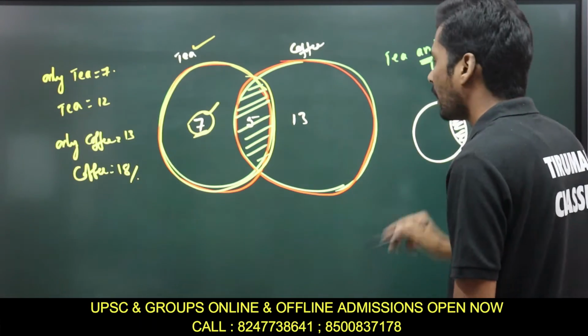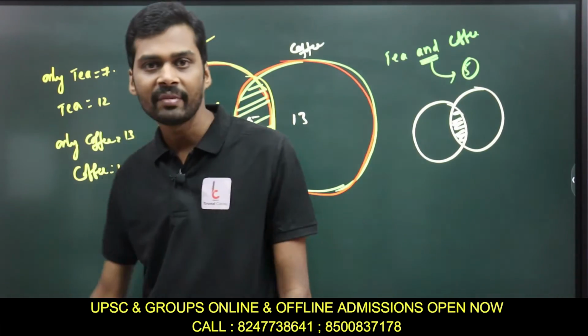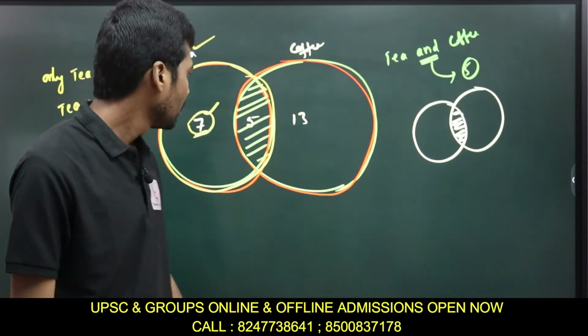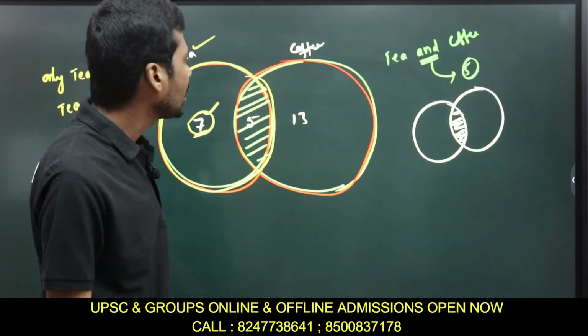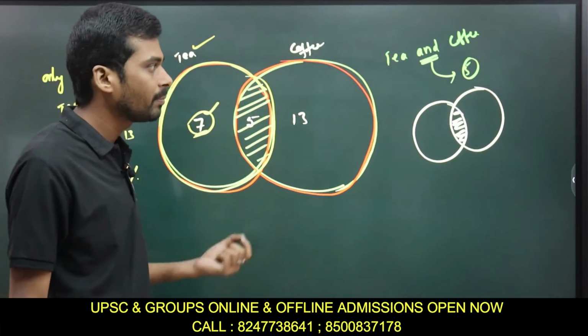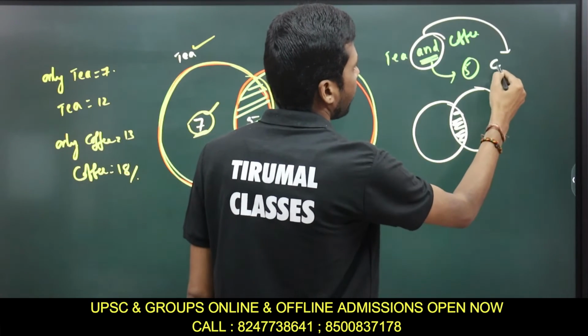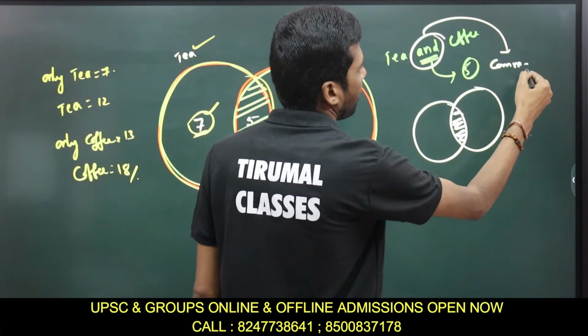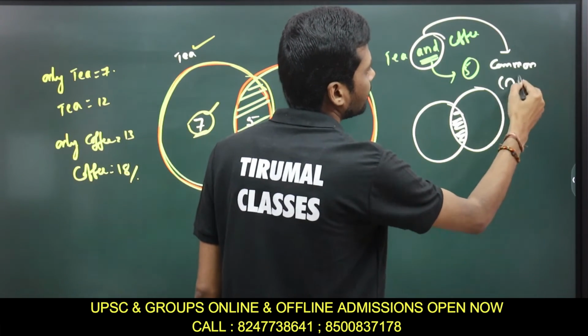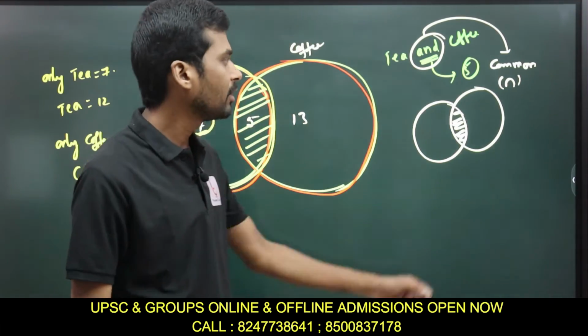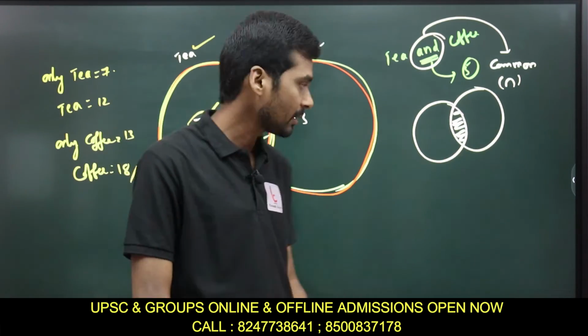N means the intersection part, the common part. So you know how we represent that intersection part.